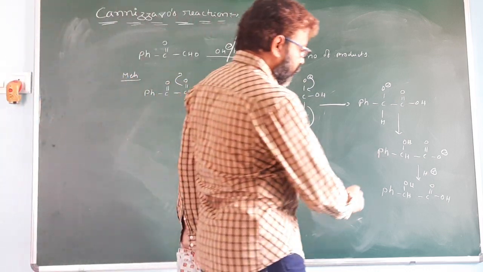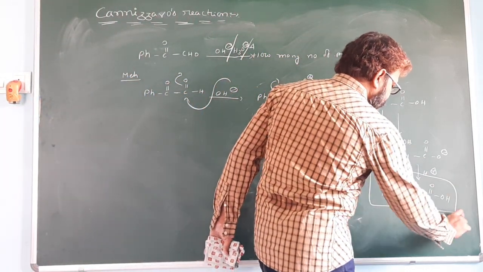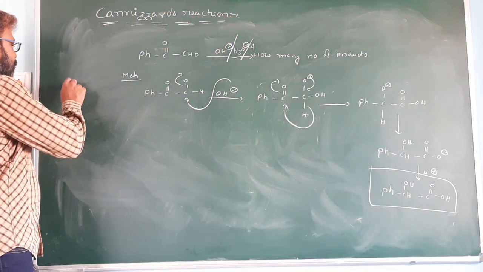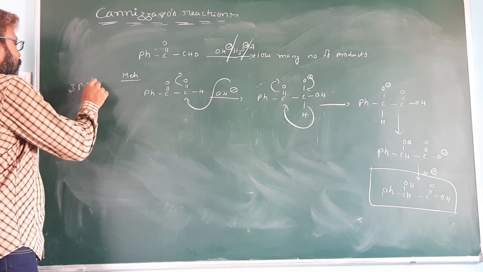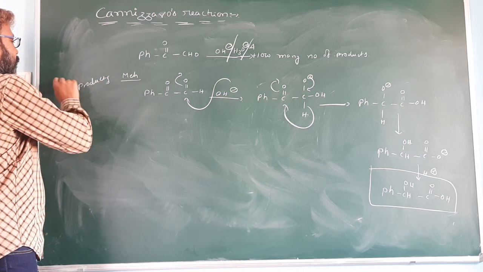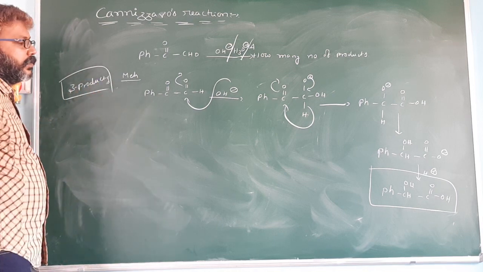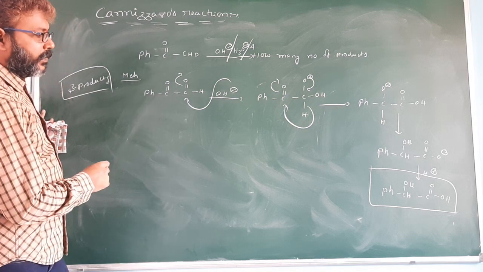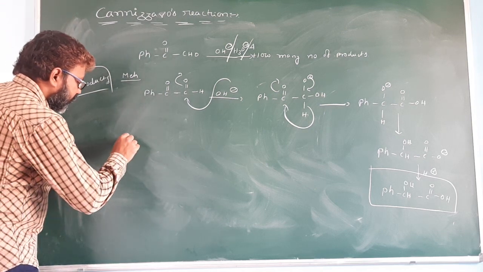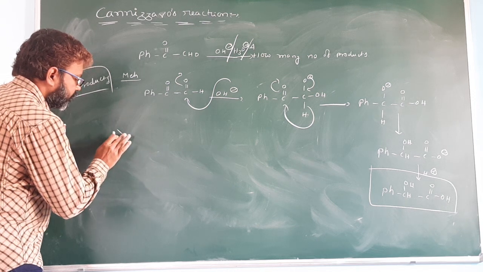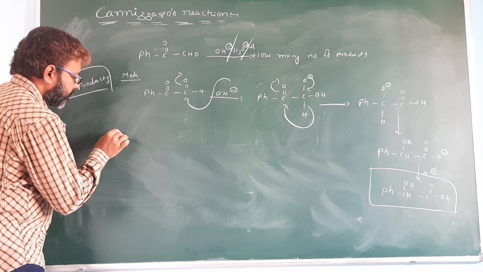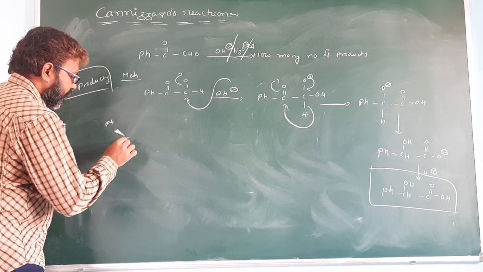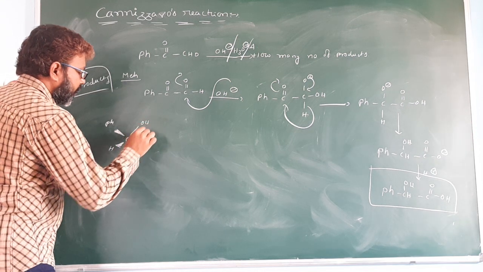So actually the answer is 1. You get here the product is 1, but the answer is not 1. Here you get the number of products is 3. So 3 products. Now you see the product is alpha hydroxy carboxylic acid. So C pH H OH